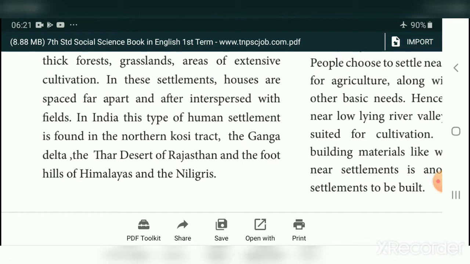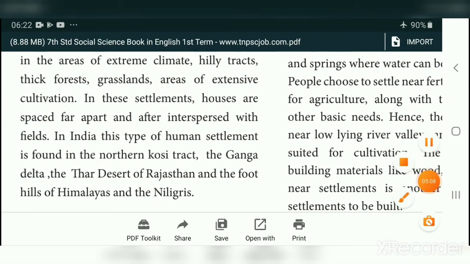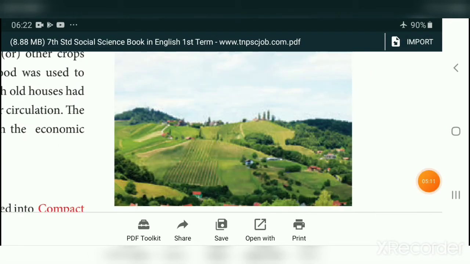In India, this type of human settlement is found in the northern Himalayan tract, the Ganga Delta, the Thar Desert of Rajasthan, and the foothills of the Himalayas and Nilgiris. In the hilly area and desert area, we can see this type of settlement. You see these pictures? This is what we call dispersed settlement. You see houses here and there. There are not so many houses.